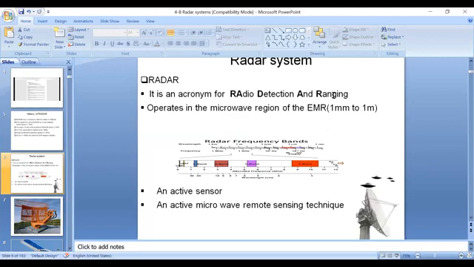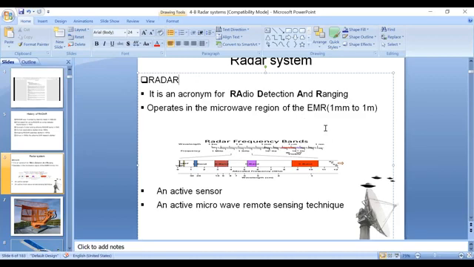Mute yourself. So we know that the acronym for radar is radio detection and ranging. What is the basic purpose of radar? Basically, radar is an electromagnetic system which is used to send electromagnetic waves in free space towards all the targets. Whenever these electromagnetic waves touch the target, an echo signal is returned back towards the radar system, which gives complete information about the targets. Okay. Initially, it was limited to only military applications.